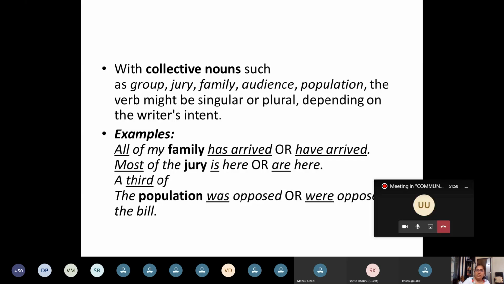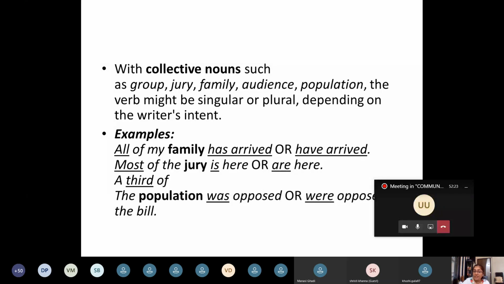3 of the members are in favor of a particular statement in the verdict, and 2 others are not in favor. So saying the jury was divided in its opinion will be wrong. The jury were divided in their opinion.